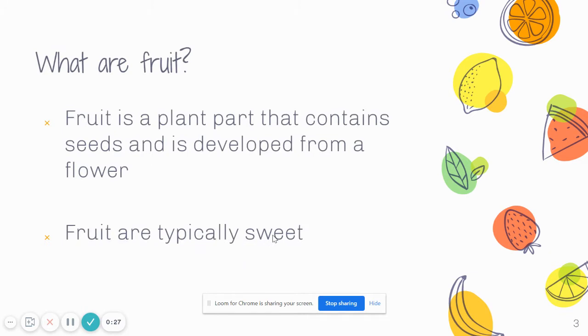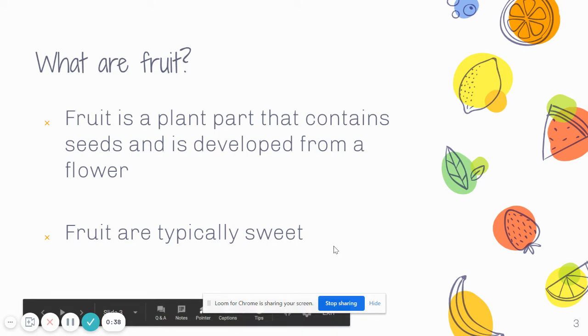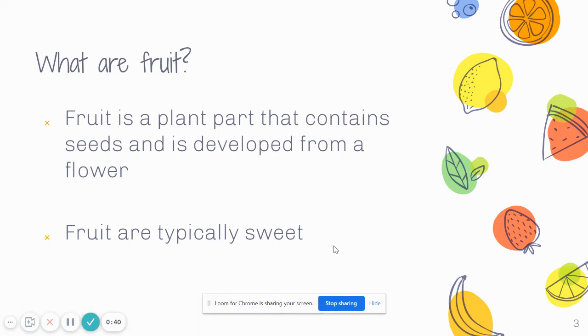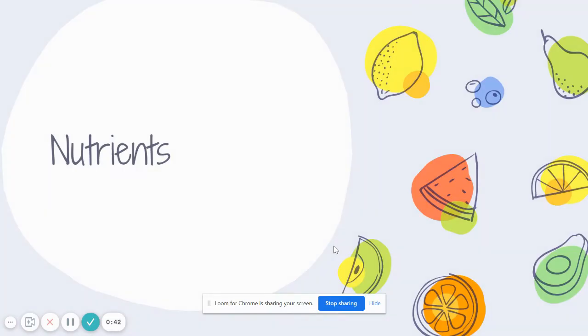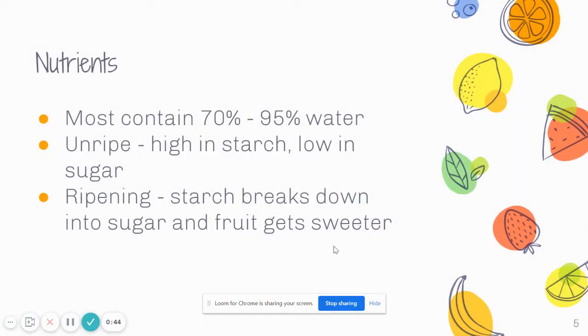So what are fruit? Fruits are a part of a plant that contain seeds, and they develop from flowers. Fruits are typically sweet, but not all fruits. For example, avocados aren't sweet. So, let's talk about nutrients. Most fruit contain a lot of water. They're anywhere between 70 to 95% water.